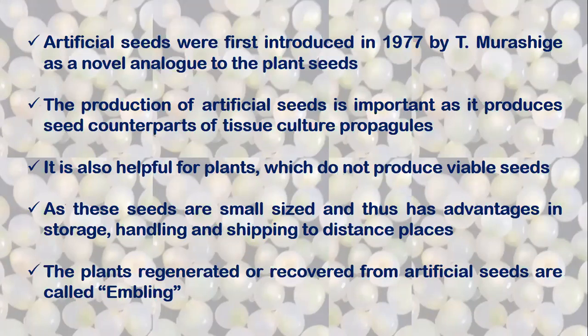Though most of the time seeds are not exactly the same genetic makeup as that of the mother plant, because of genetic recombination taking place at the time of meiosis. But these synthetic seeds are produced by encapsulation of the somatic embryos, which are vegetative propagules.